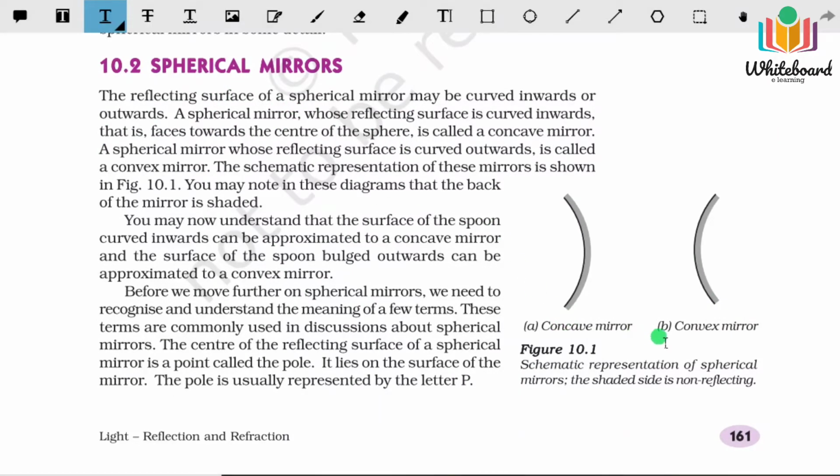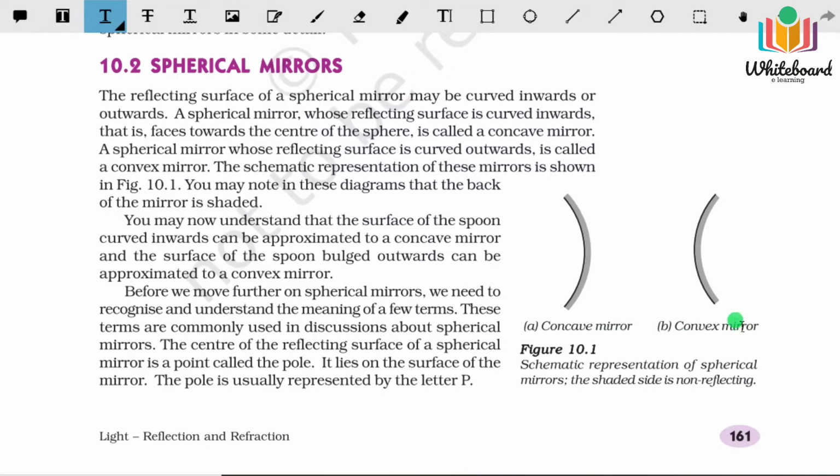One is the concave mirror and the next one is the convex mirror. So how do you understand which is concave and which is convex? It depends on which portion has been silvered. You have to look first. You can see this portion has been silvered, so light will obviously fall from the forward direction, and you can see this portion is inward and the outer portion is bulging out. So here this is the concave mirror. When the mirror portion is curved inward, then we can say it is a concave mirror.